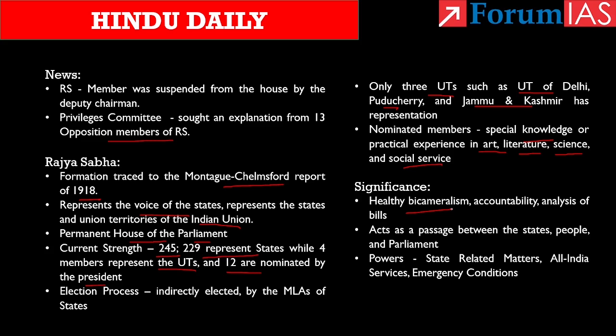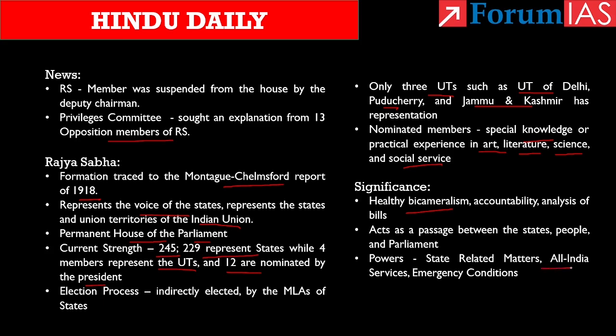Now, coming to the powers of Rajya Sabha, as said earlier, Rajya Sabha deals with state-related matters. As the Rajya Sabha provides representation to states, any matter that affects the states must be referred to it for its consent and approval. Secondly, if the Union Parliament wishes to remove or transfer a matter from a state list, the approval of Rajya Sabha is very much necessary.